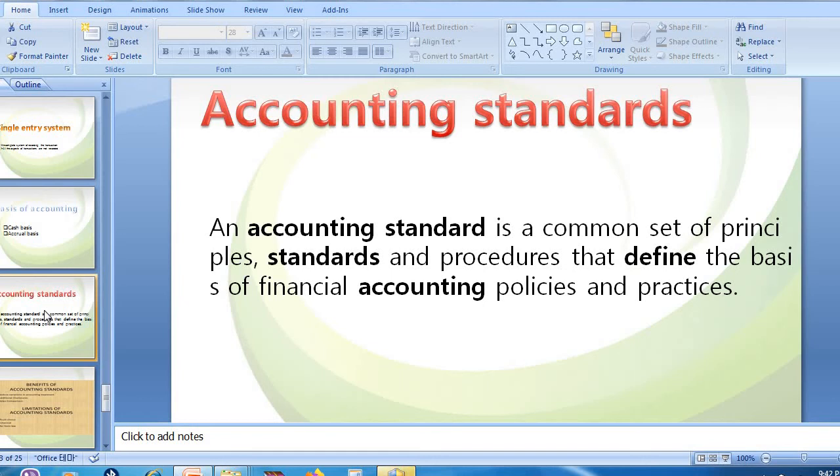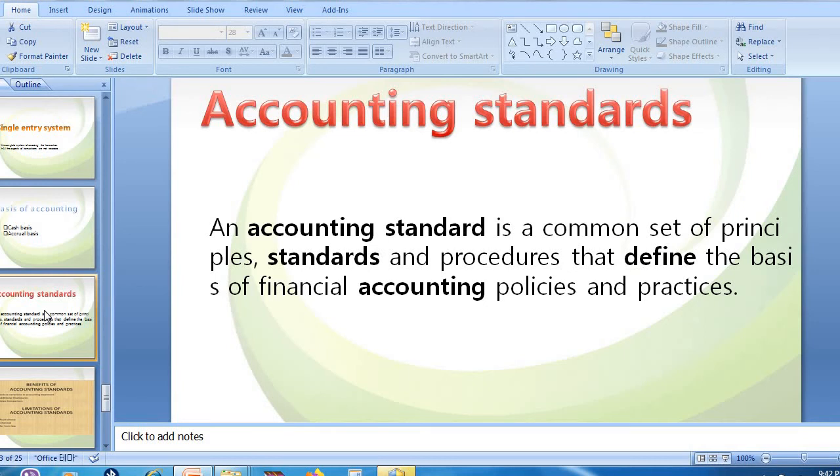So what do you mean by that? Accounting standard 1, which deals with the disclosure of accounting policies, means an organization which has followed some policies needs to give information regarding that. If they have followed the historical cost principle, they need to give information. If they have used one particular method of charging depreciation, they need to disclose that.